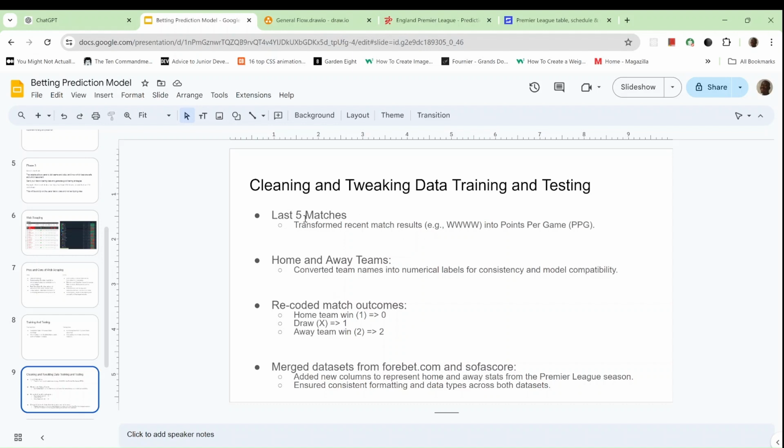Moving on. So when we end up cleaning the data, we would have to transform certain information. For example, the last 5 matches, we would have to convert from text to points per game. We would have to label the home and away teams.